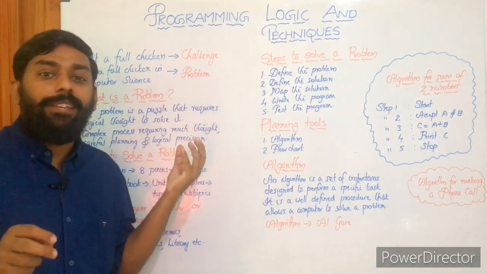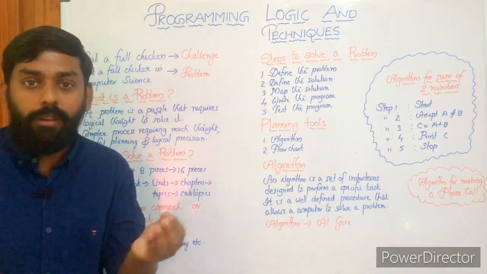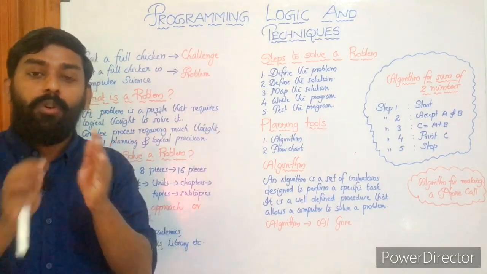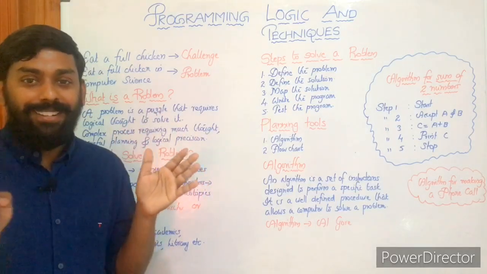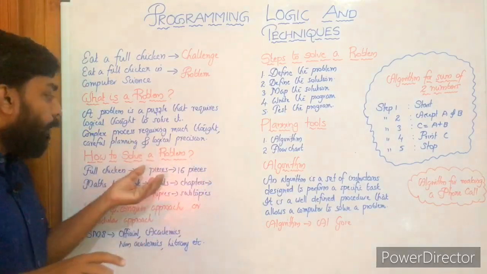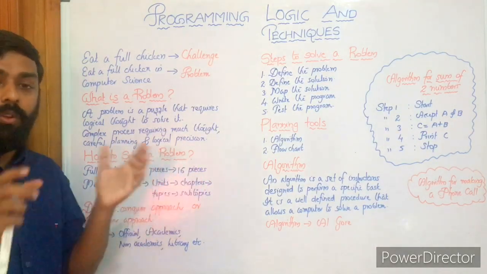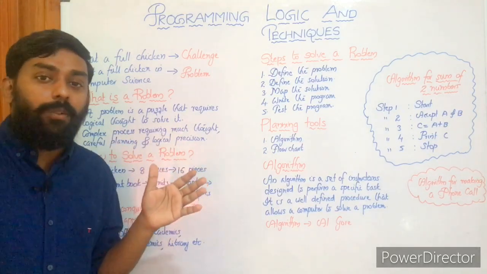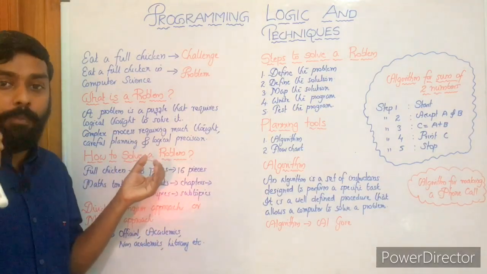So here we take eating a full chicken as our challenge in the real world, and when it comes to computer science we can call it a problem. So which problem are we going to fix? Eating a full chicken, right? In the world of computer science, that's a problem. Then let's look at how to solve a problem. We already got what a problem is, which needs thinking capacity, thinking ability. Then let's look at how to solve a problem.